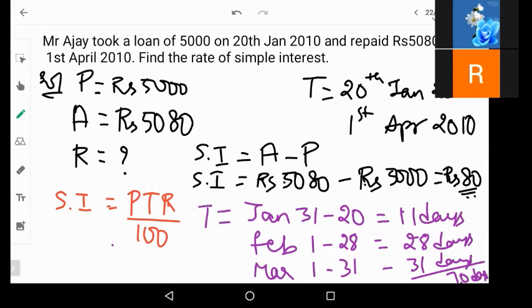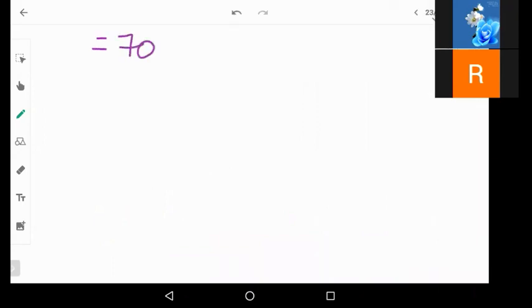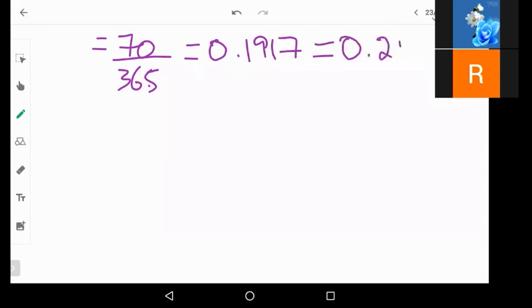So once you get 70 days, 70 divided by 365 days, you'll get 0.1917. So if we round this off, can we say 0.2 years approximately? That 9, 0.19, right? So this 9 I have rounded off. So I've taken 0.2 years. Okay, so that is our time. 0.2 years is our time.